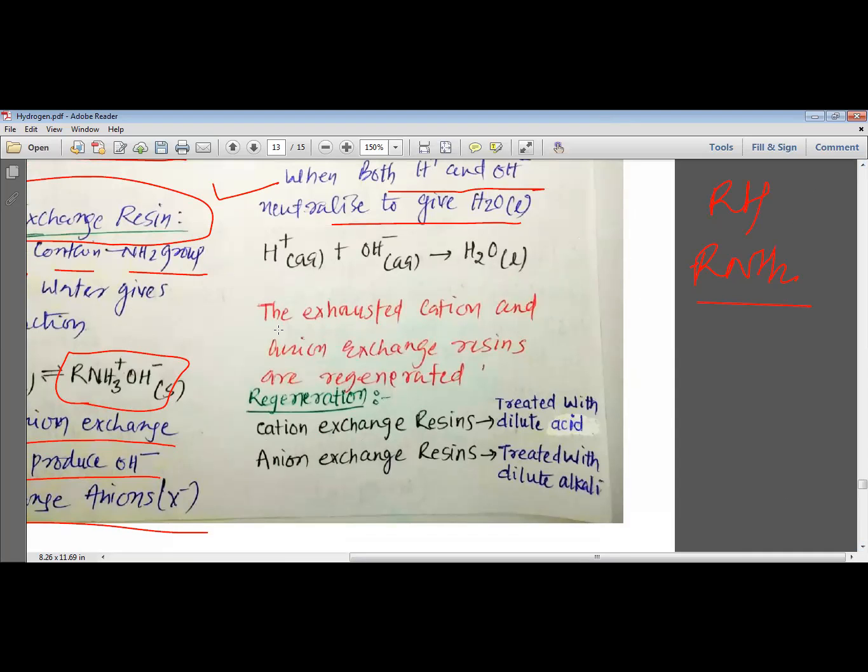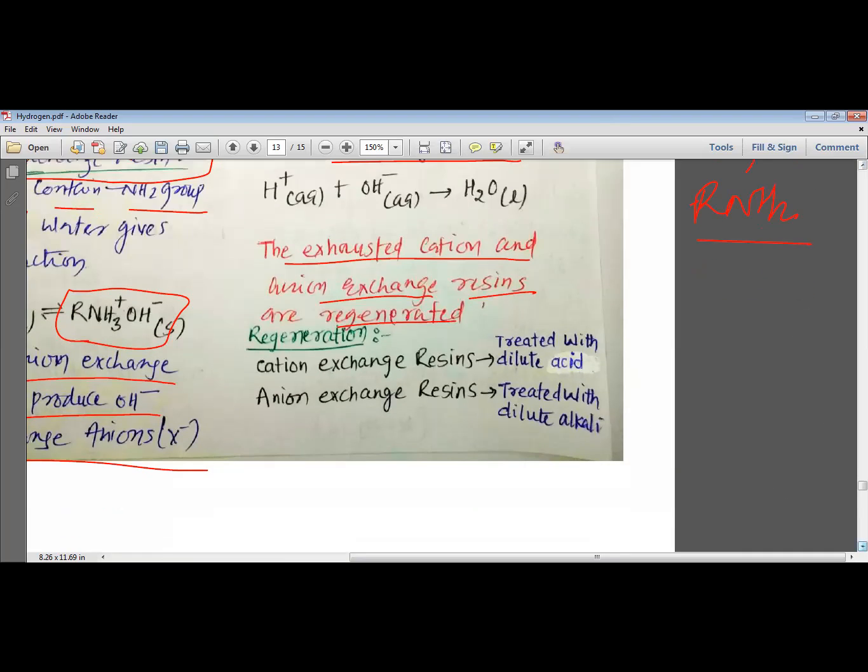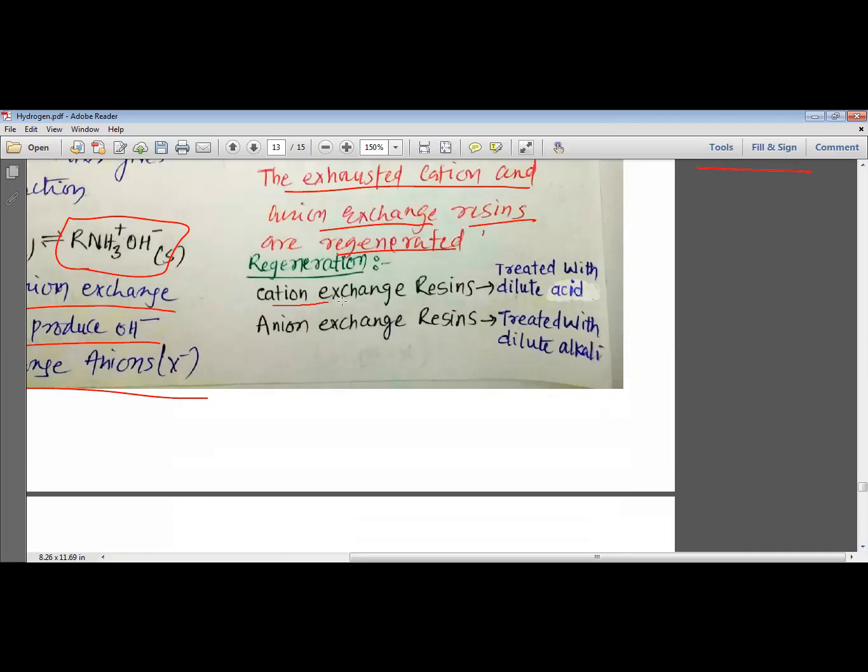The exhausted cation and anion exchange resins can be regenerated. How do we regenerate them? There is a process. For regeneration, cation exchange resins are treated with dilute acids, and anion exchange resins are treated with dilute alkali. Let us see what these resins turn out to be.